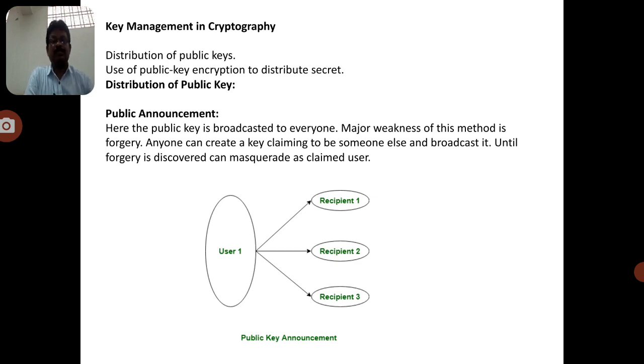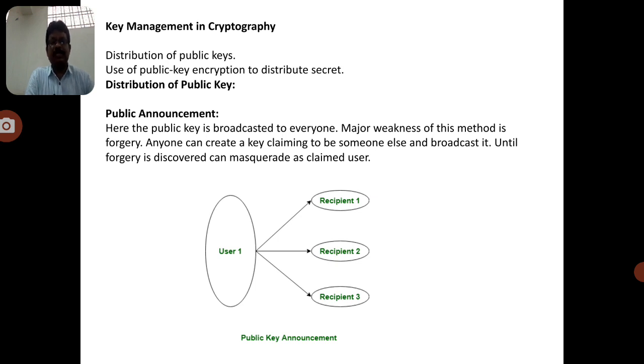Now coming to key distribution, it can be defined by two criteria. One is the distribution of public keys, and the second is the use of public key encryption to distribute the secret key. Coming to the distribution of public keys, how can public keys be distributed from one user to another? Because in the network so many users are connected, secured communication can take place with the help of that public key.